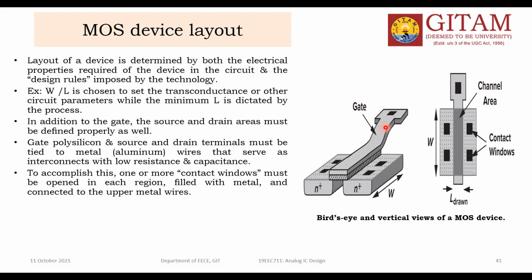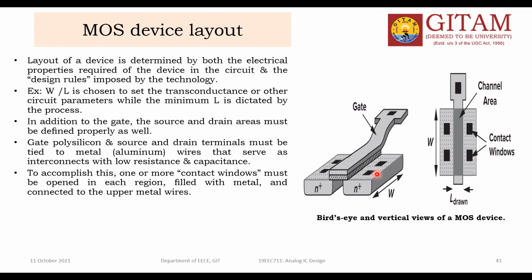To accomplish this, one or more contact windows must be opened in each region, filled with metal and connected to the upper layer. So these are the contacts we are keeping. Suppose we take more wire to join this source to the metal.